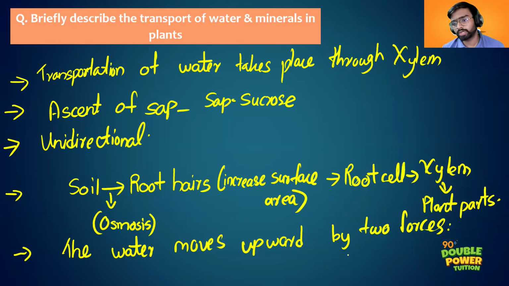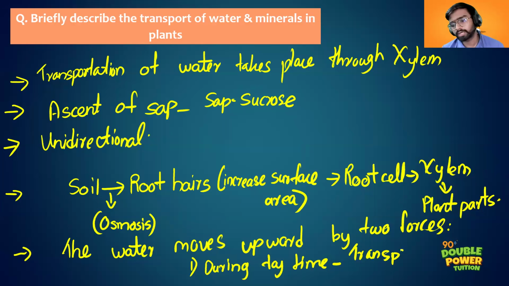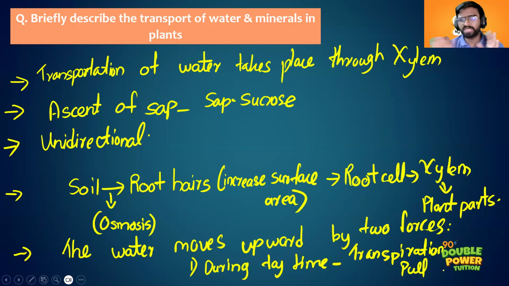Very simple. You just put a column, then write one: during daytime, then put an arrow mark and say transpiration pull. This is only what is required. If it is a 4-mark question, then you can put a bracket here and mention a little: evaporation will take place, and because of evaporation the water will be lost, and this will create a suction force. That you can mention in a bracket.